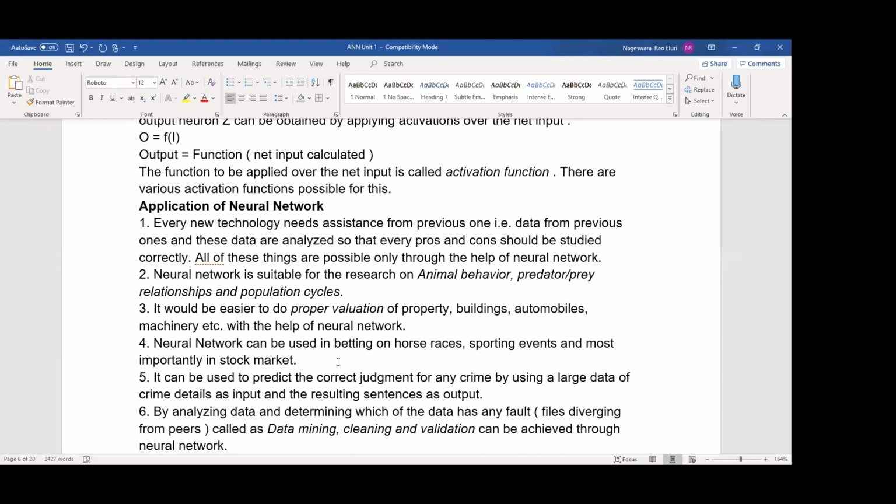If you take the Amazon website, whatever you browse about mobiles, the next time you open the Amazon website, according to your preferences, all the related items will arrive to your account immediately. All these are concepts of neural networks.